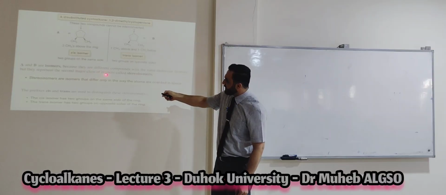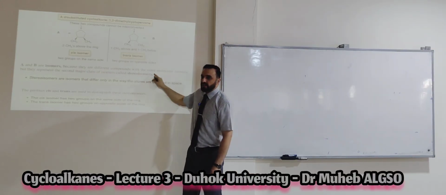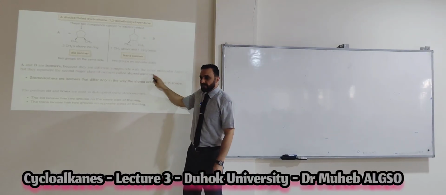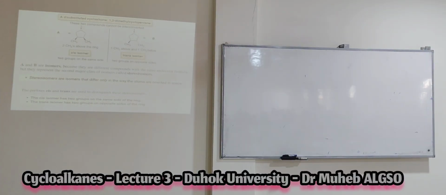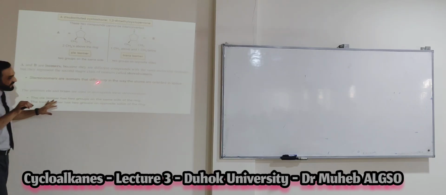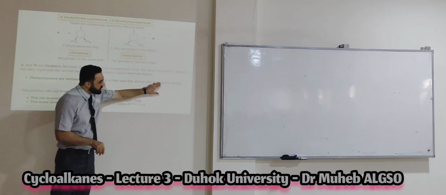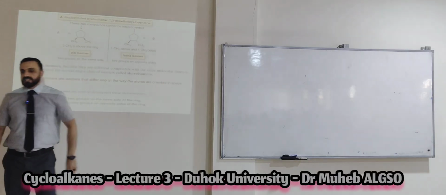This represents the second major class of isomers, called stereoisomers. And we know what stereoisomers mean. What is the definition of stereoisomers? Compounds with the same molecular formula and the same bonding arrangement between the atoms, but the position in space will be different. The position, we say conformation, will be different. This is the meaning. Stereoisomers are isomers that differ in the way the atoms are oriented in space.